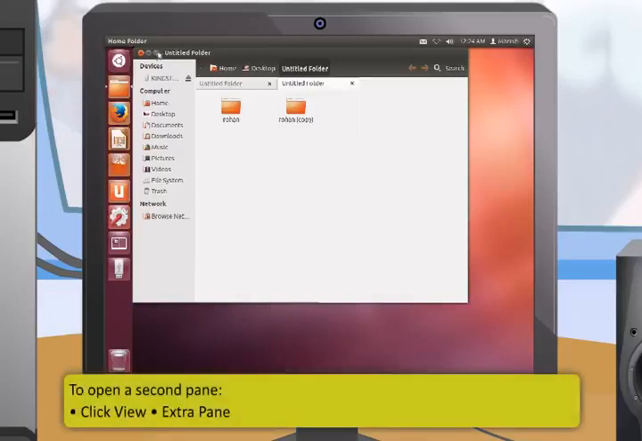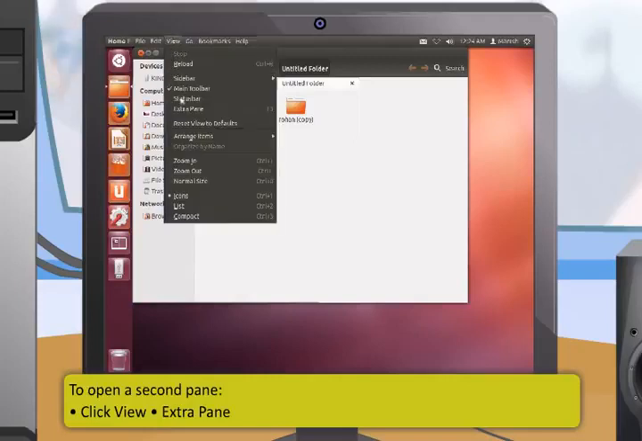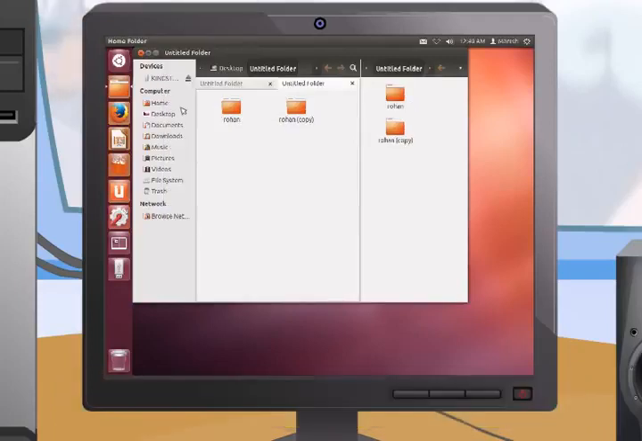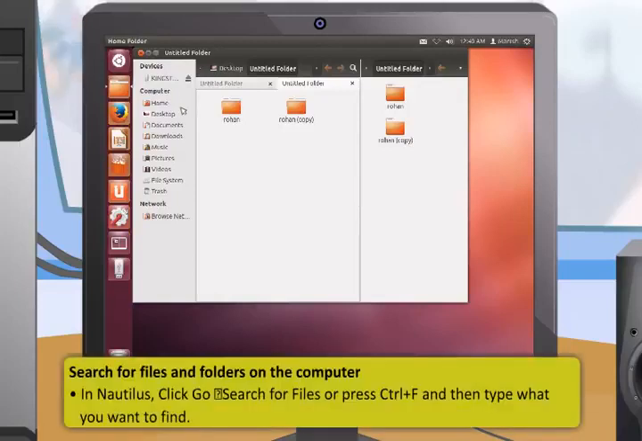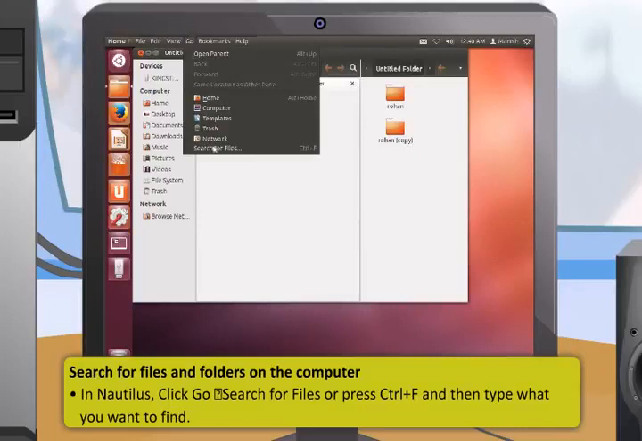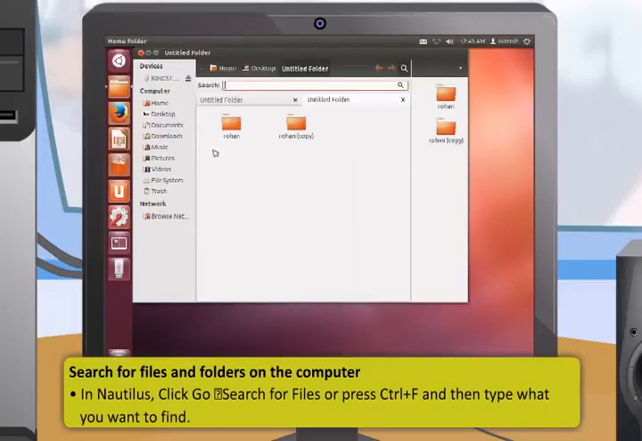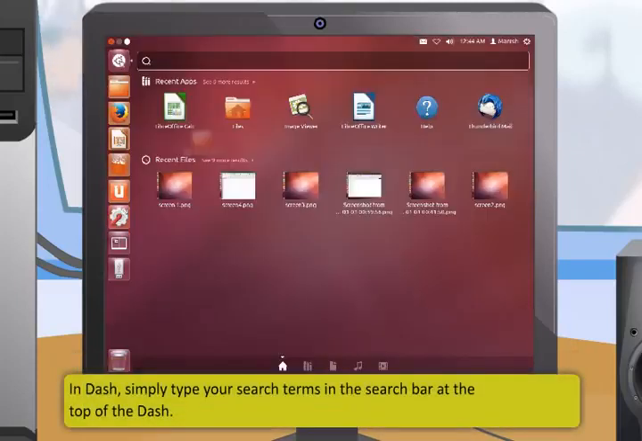To open a second pane, click View, Extra pane. This helps you to see two locations at once on the screen without having to switch between tabs or windows. You can search for files and folders using the Nautilus or dash. In Nautilus, click Go, search for files or press Ctrl+F and then type what you want to find. In Dash, simply type your search terms in the search bar at the top of the dash.